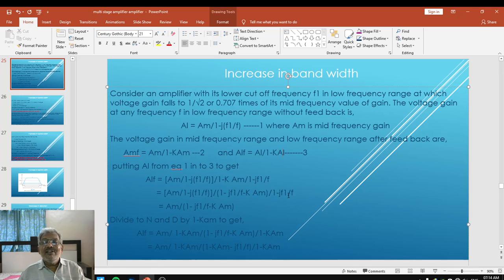Friends, let's remember this 1 minus J F1 upon F will cancel, and we get only AM upon 1 minus J F1 upon F minus K times AM.